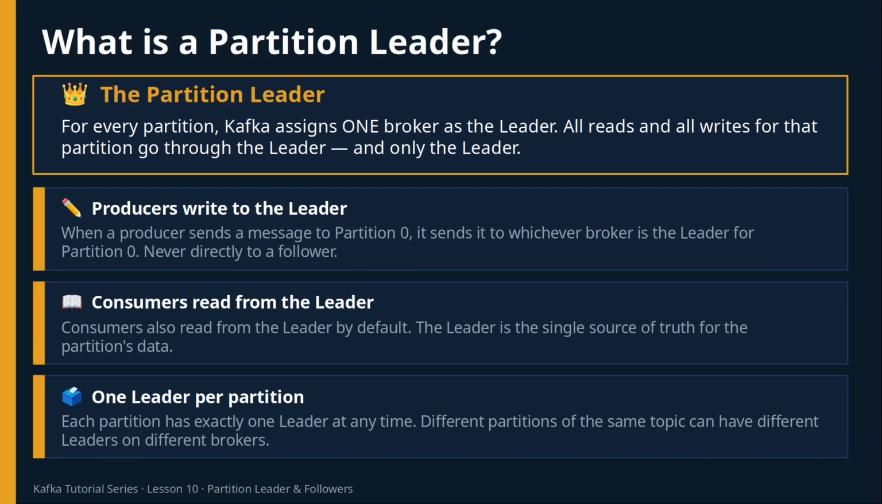So what is a partition leader? For every partition, Kafka assigns exactly one broker to be the leader. That leader handles all reads and all writes for that partition. No exceptions. When a producer sends a message to partition 0, it doesn't pick a random broker. It sends directly to whichever broker is the leader for that partition. And when a consumer wants to read from partition 0, it also reads from the leader. The leader is the single source of truth. One more important thing, different partitions of the same topic can have different leaders on different brokers. So if you have 3 partitions, you might have 3 different leaders spread across your cluster.